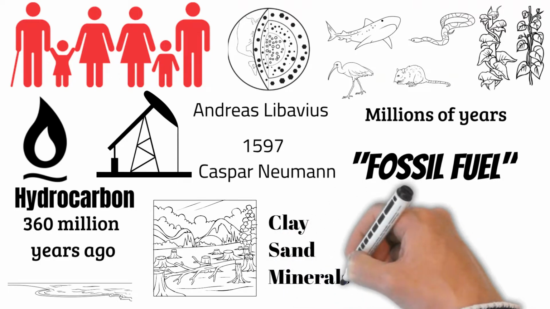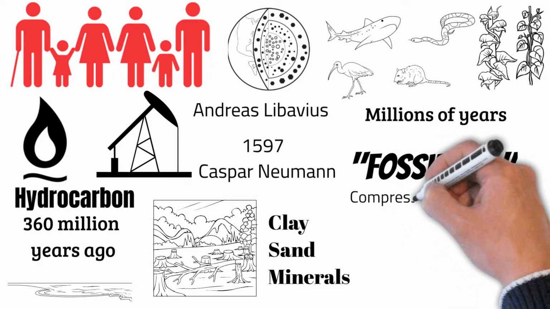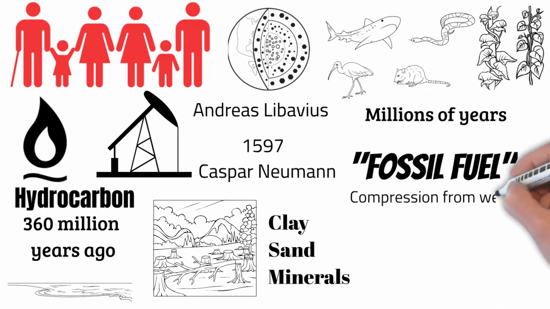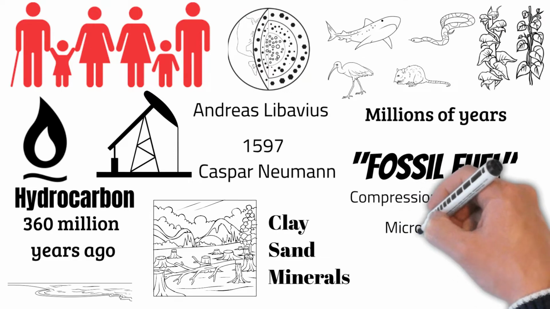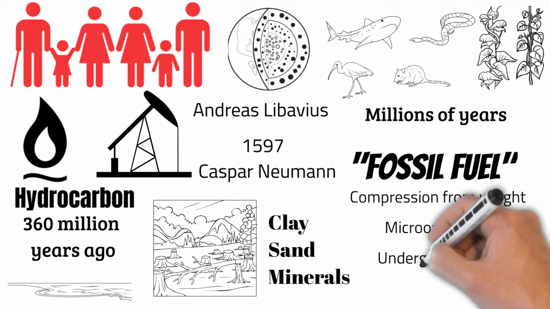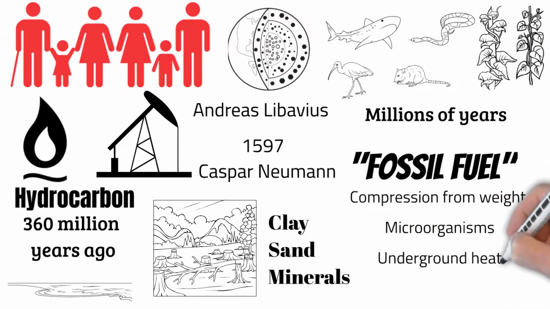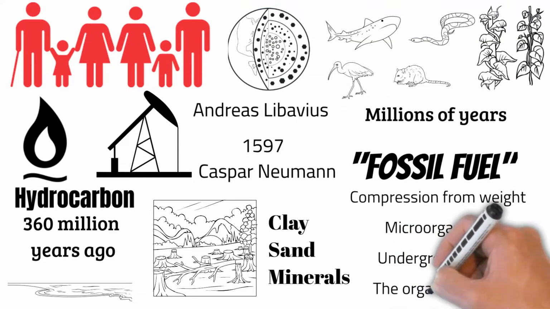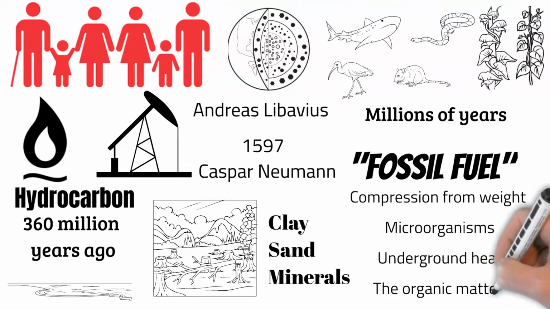Different types of fossil fuels are formed because of the combined action of four things. 1. Compression from the weight of the things on it. 2. Microorganisms decomposing it. 3. The underground heat. 4. The organic matter that decomposed, plants, animals. These four things transform them into potential fuels.